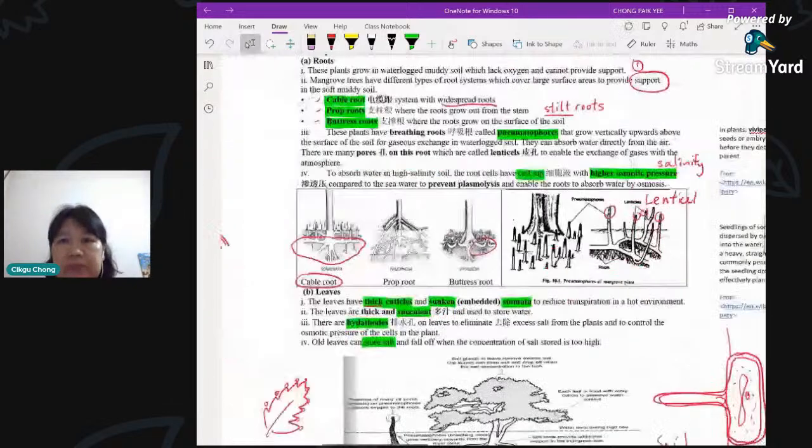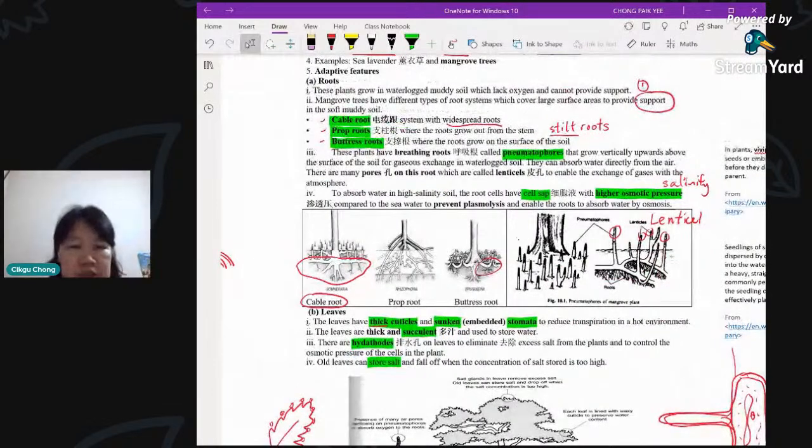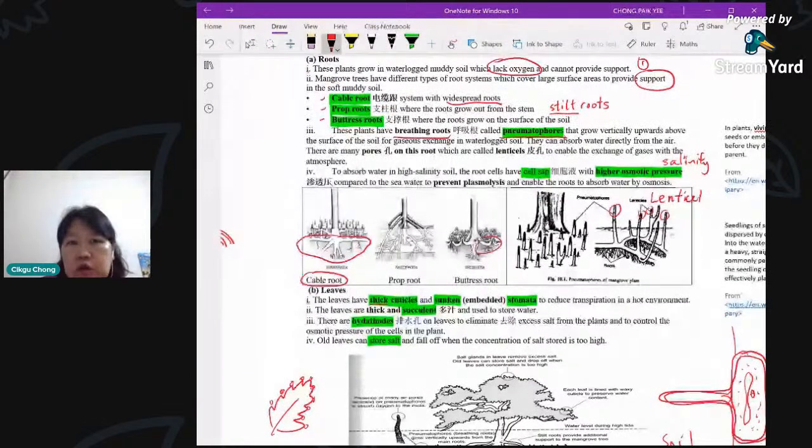Support. Now we go to other features that also help. Number 2 is, how do they overcome the problem of not getting enough oxygen? We say the soil is lacking oxygen, correct? The number 1 problem is no support, the soil is soft. Number 2, not enough oxygen. So how do they overcome this problem? They have a feature called breathing roots, or we call pneumatophores. You do not pronounce the P sound, you just pronounce the N. Say pneumatophore, just like the word pneumonia.